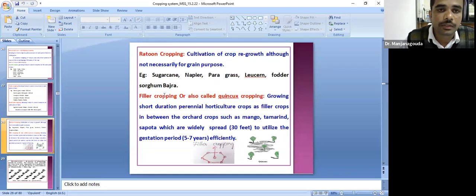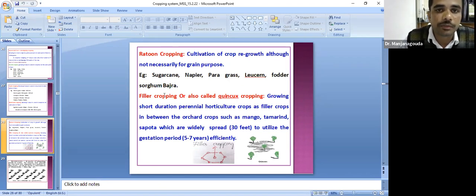And also another one is ratoon cropping cultivation. What do you mean by ratooning? Cultivation of the crop regrowth, that is cultivation of this will be very, very important. You must note down these definitions. These are very important from your examination point of view. What I am telling is most probably these questions will be asked in almost all your examinations.